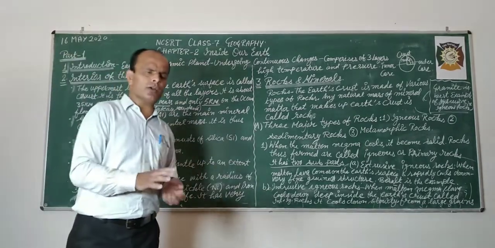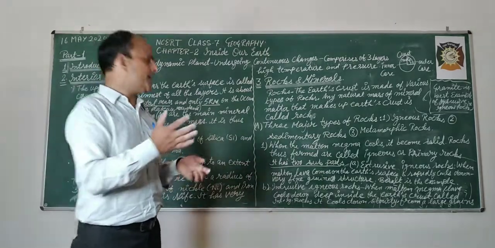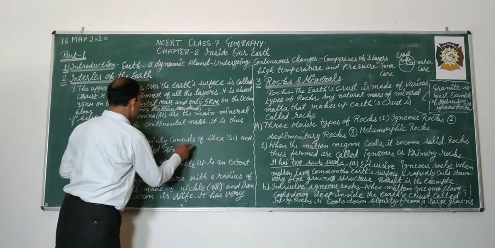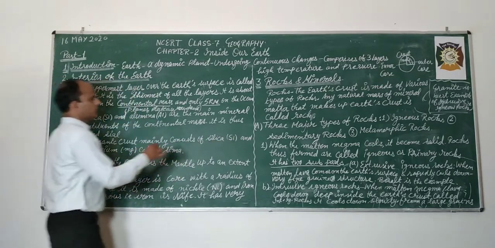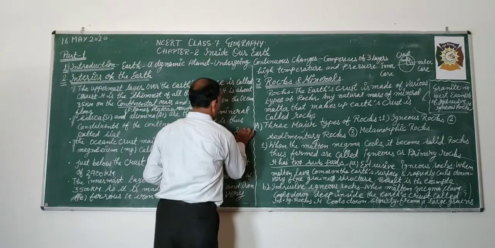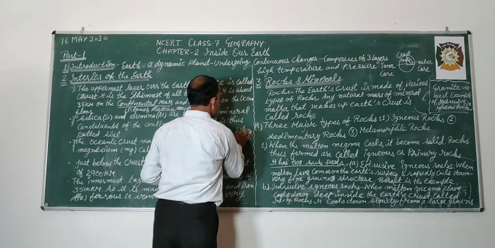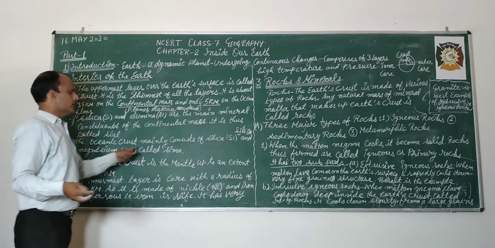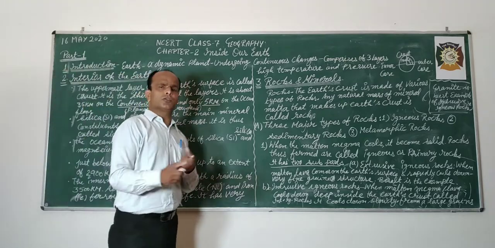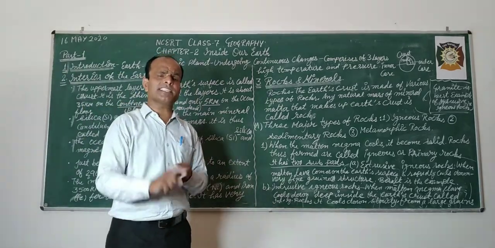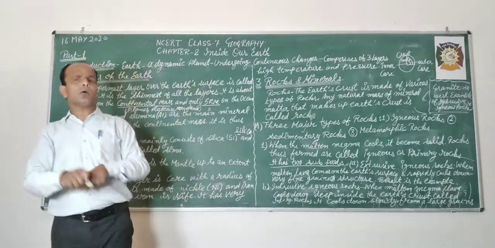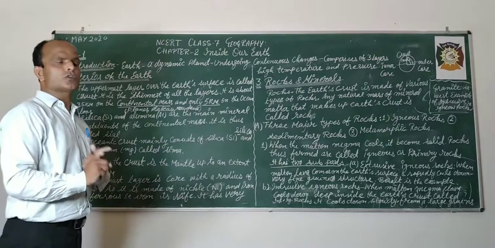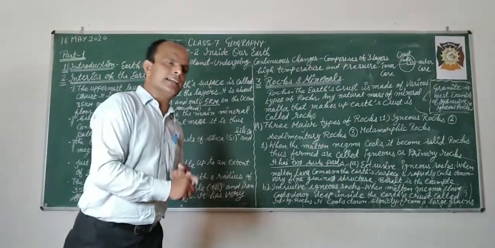On the ocean floor, when it formed, it has two components: Si is silica, and the second one is magnesium. That is why it is called Sima. So on the continental mass it is called Sial, and on the ocean floor it is called Sima, which has the two components, silica and magnesium.